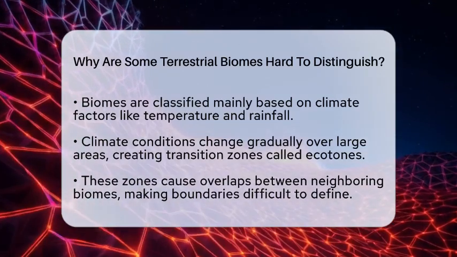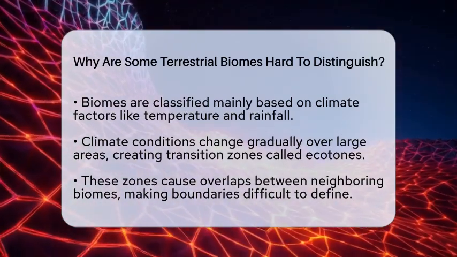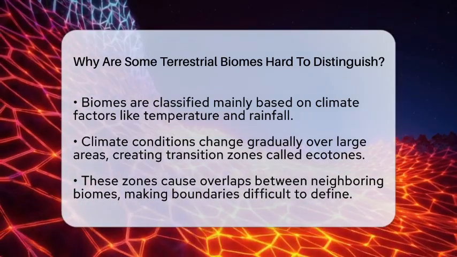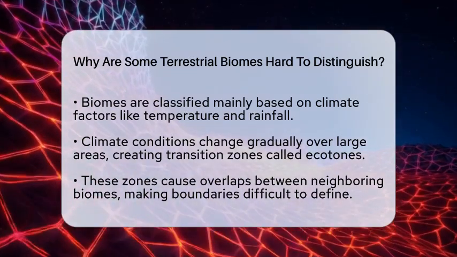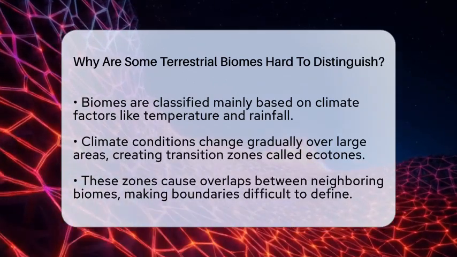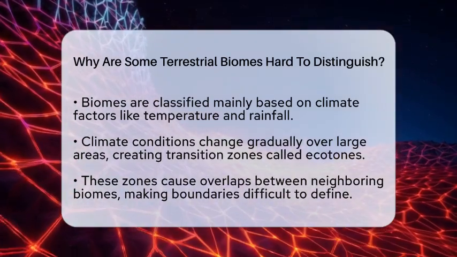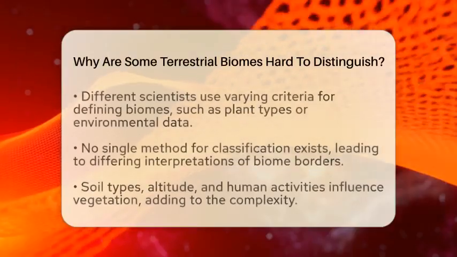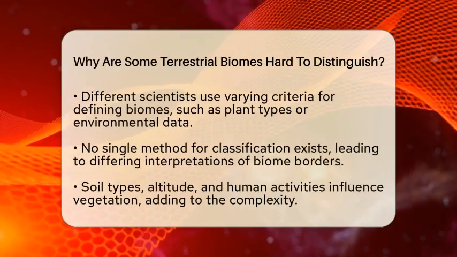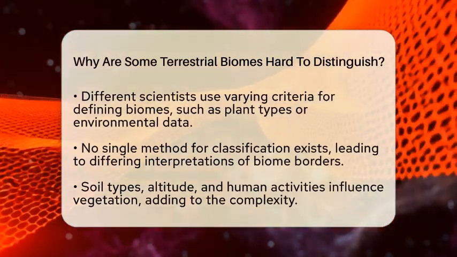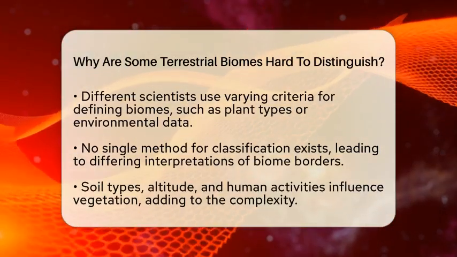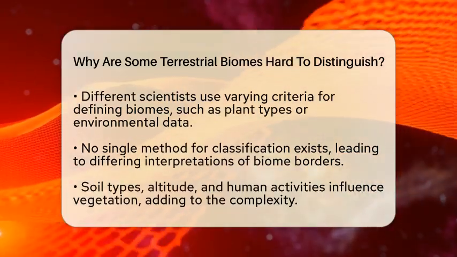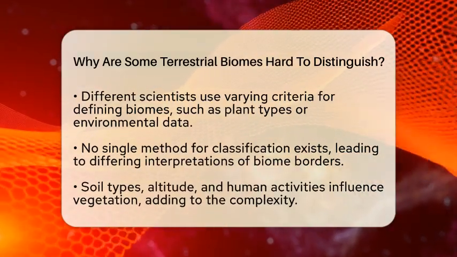Biomes are mainly classified based on climate factors like how hot or cold it is and how much rain falls. These factors influence what kinds of plants and animals live there. But these climate conditions don't change suddenly. They shift gradually over large areas. This creates zones where one biome slowly turns into another, called transition zones or ecotones. In these zones, the features of neighboring biomes overlap, making it tricky to tell where one ends and the next